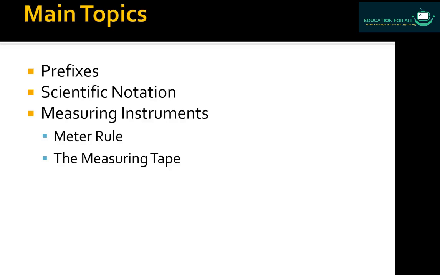As you all know, in the previous session we discussed in detail the branches of physics, why it is important for us to study physics, and the role of physics, and then we discussed physical quantities and its types. In this session, these topics are very much important to study physics in detail. These are the basic concepts which we must know, so that is why I will focus on these topics in a very minute way.